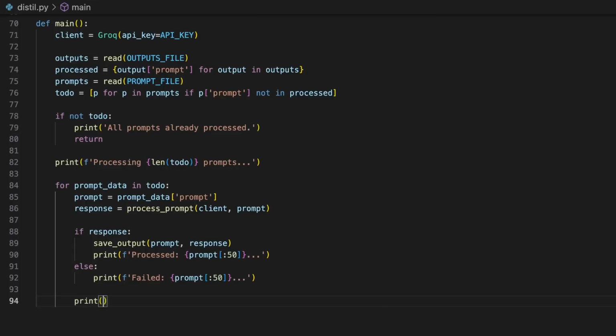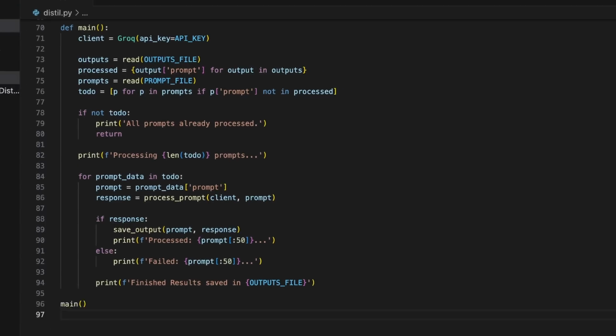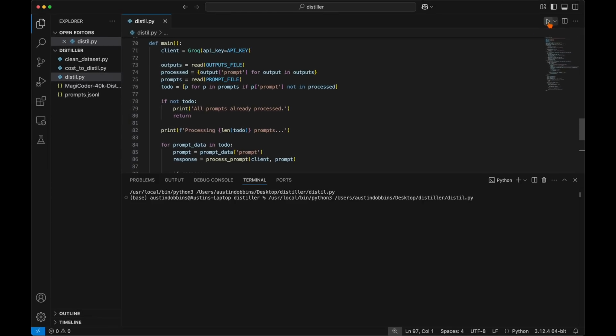After the for loop, looping through each prompt in to do, use another print statement to indicate that the program has completed running all of the code successfully. At the very bottom of your code, simply call the main function to start up the program processes. Now your code is complete, so you can save this distill.py Python program.